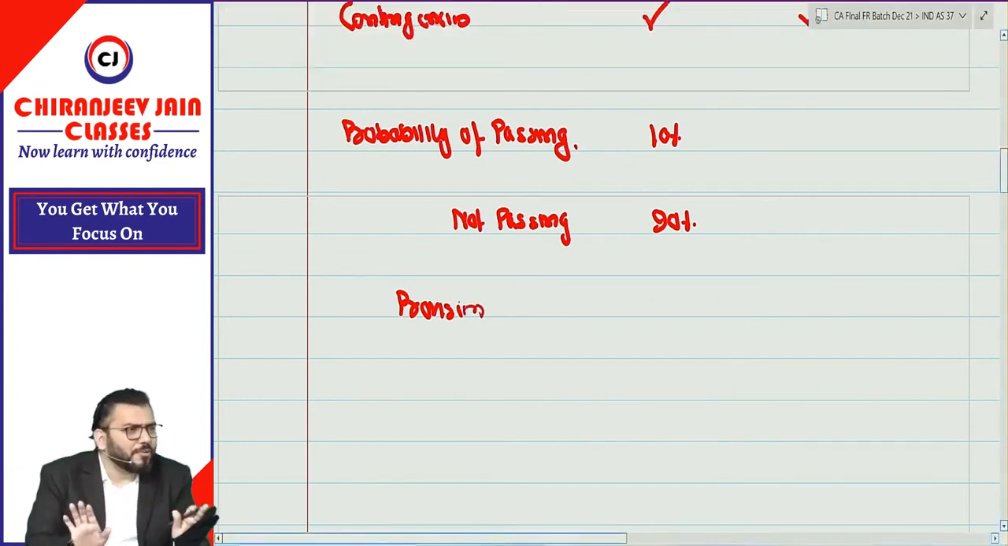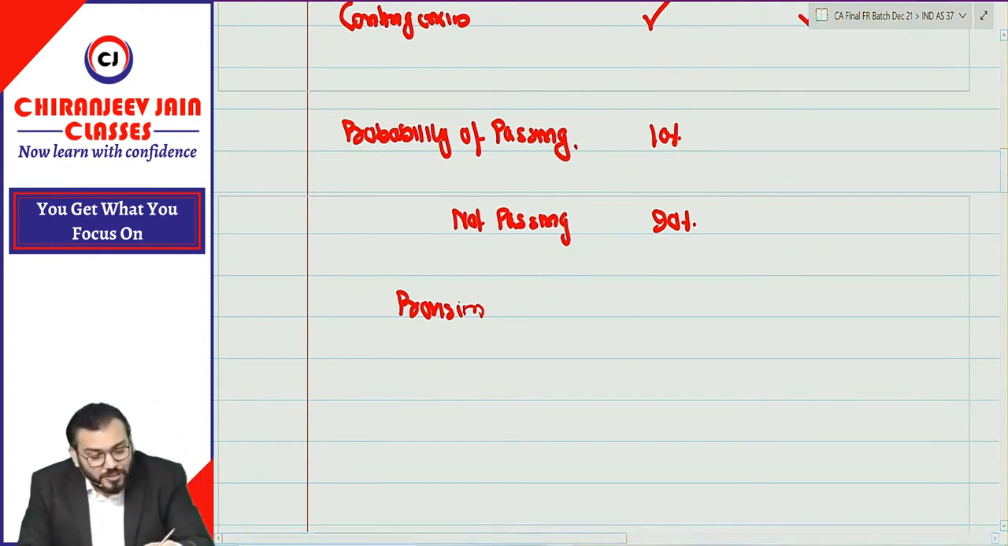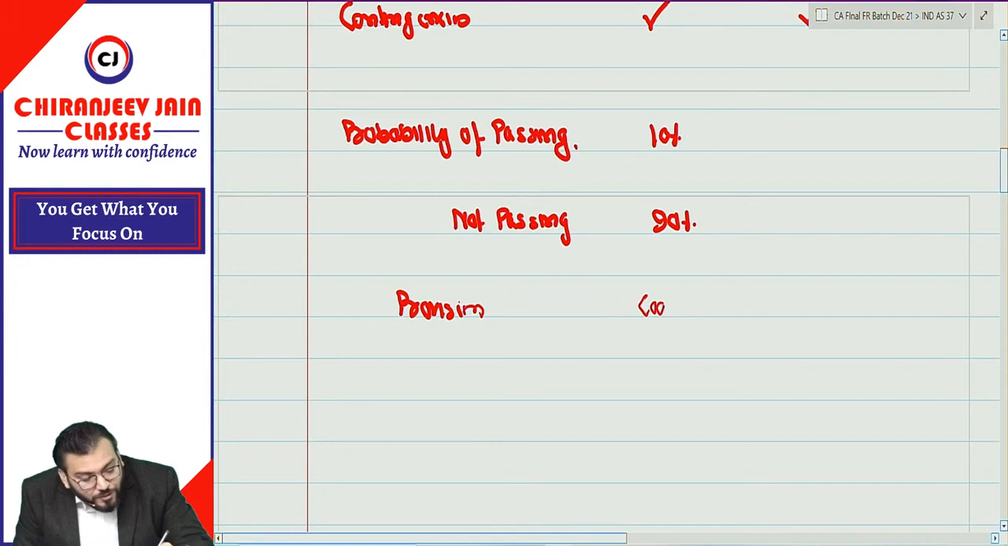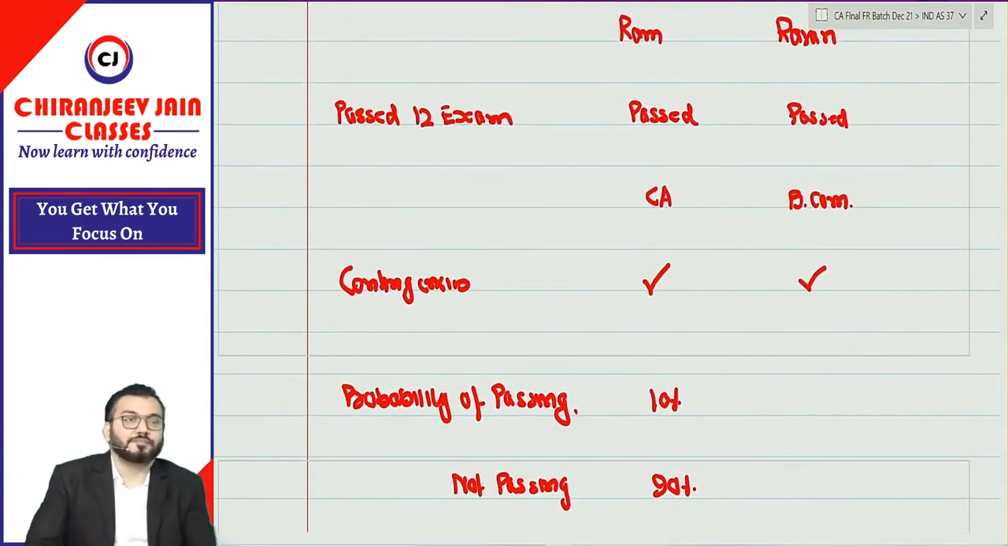This is not an accounting example, but I am relating it with a life example. Correct? So can I say provision is required, coaching is required? But now let us come to Ravan.